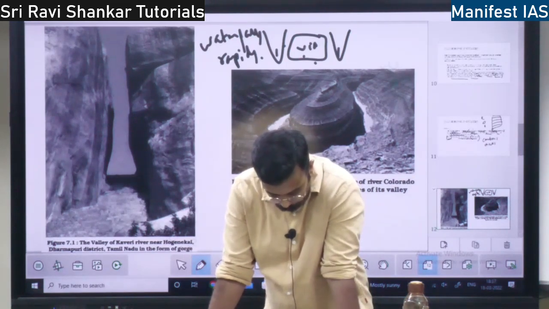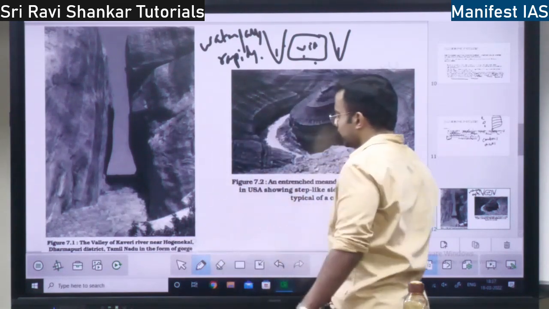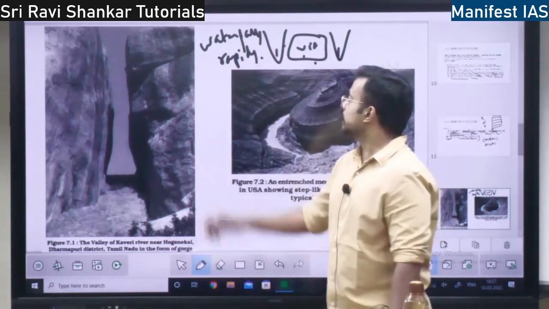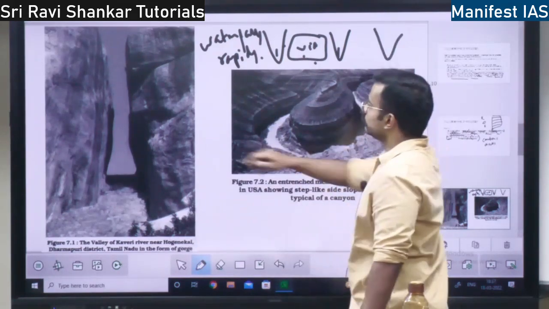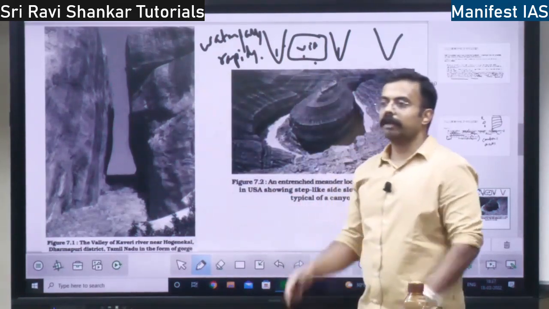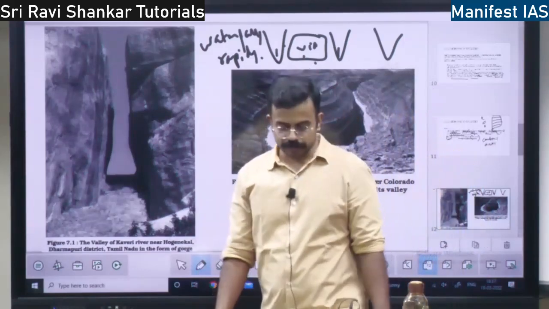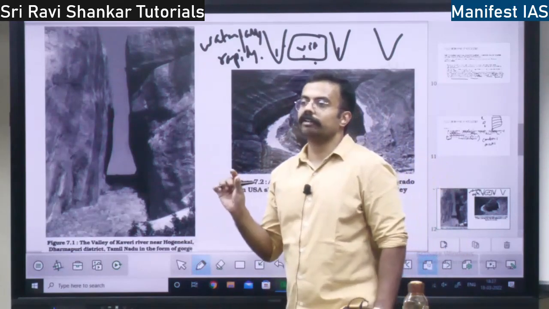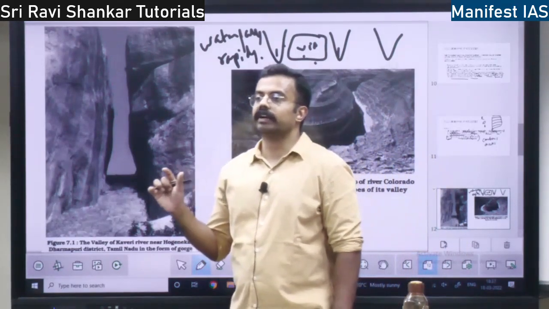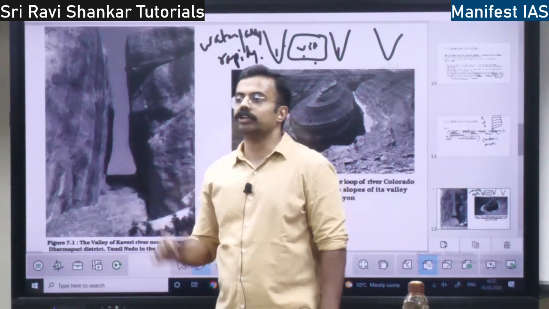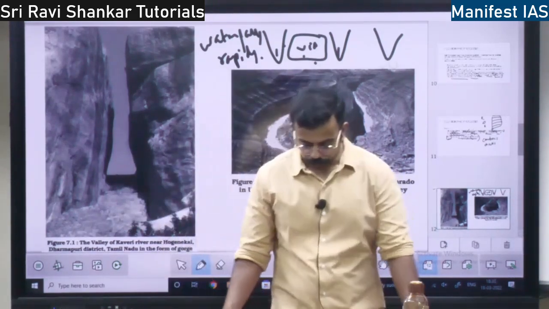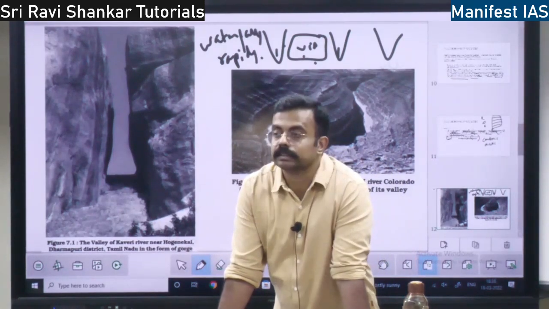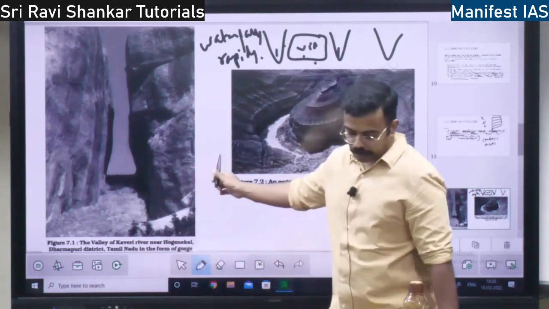Okay. So next is erosional landforms. What are the erosional landforms with respect to a river? First is the valleys. Valleys I have told you, V-shaped valleys. This is also a valley, right? Between the mountains, the space is called a valley. Initially there will be rills. Rills will get converted into gullies. Gullies will get converted into valleys, right? So there are V-shaped valleys. Then there are gorges.